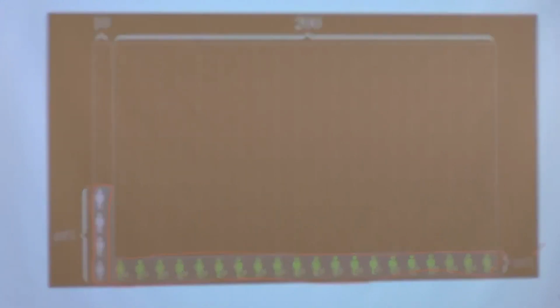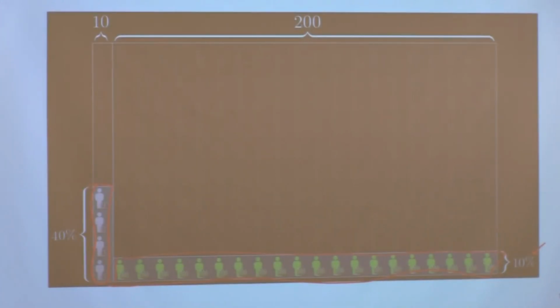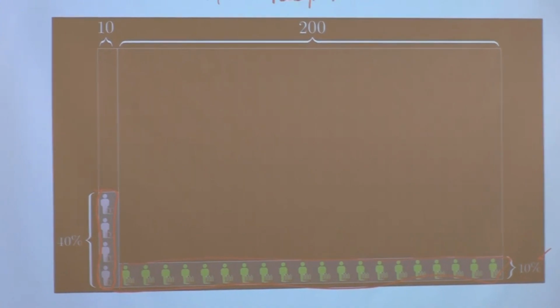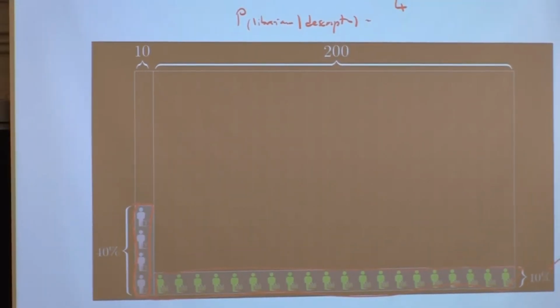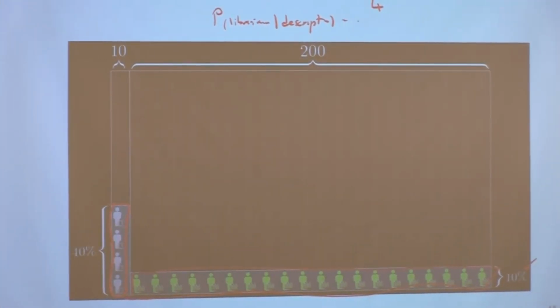So the probability of Steve being a librarian, given the evidence, given the description, is going to be 4, because 4 people in our sample match that description and are librarians, over 4 plus this, which is 20 farmers, so 4 plus 20. And the answer is, I think, something like 16%, right?